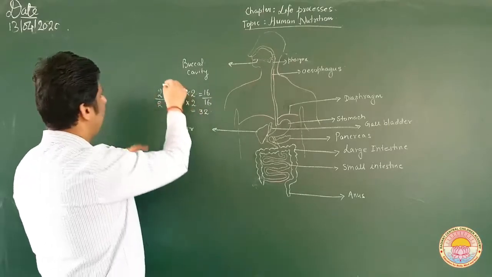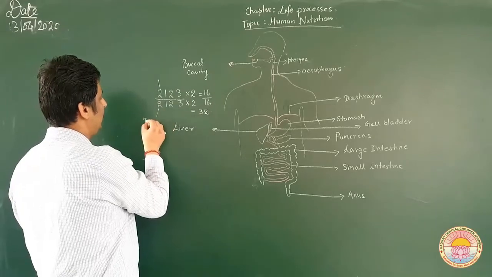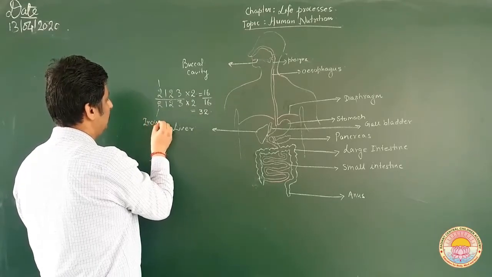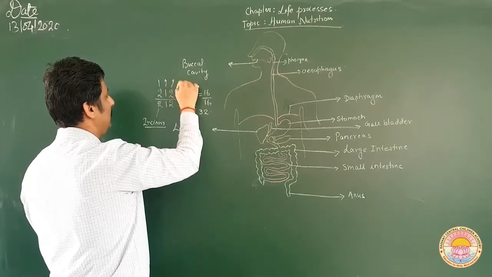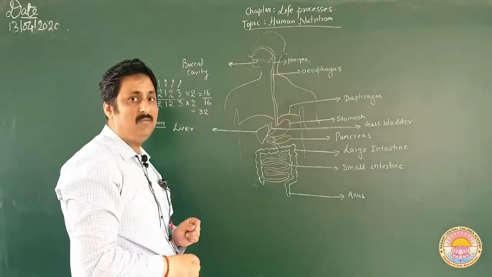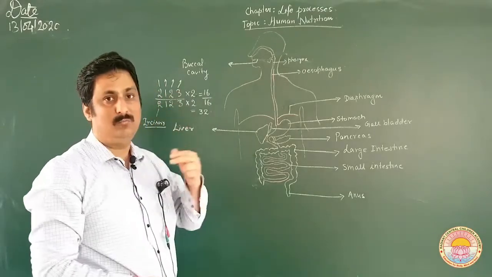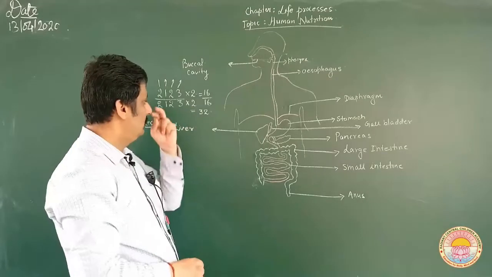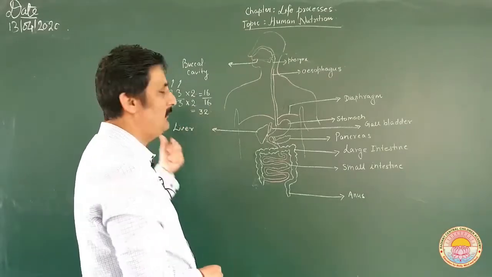Now, these first two teeth are called incisors. Then we have canines, premolars and molars, as you can see, in the upper jaw and lower jaw. So, in the human adult we have 32 teeth, starting from the incisors.